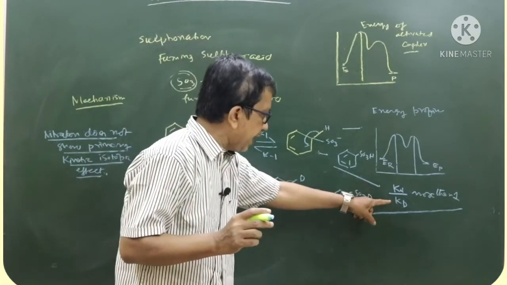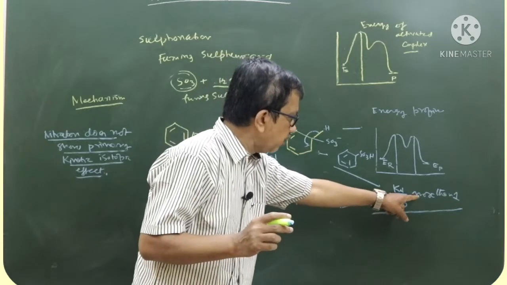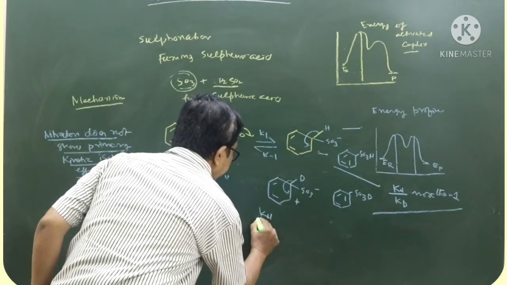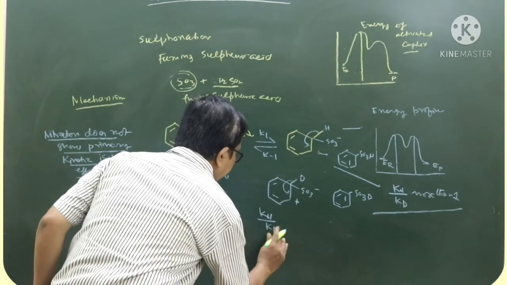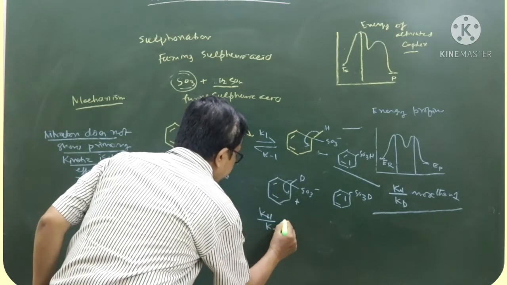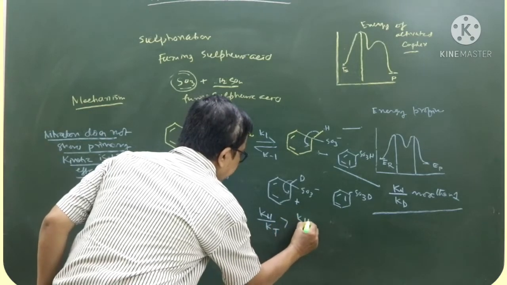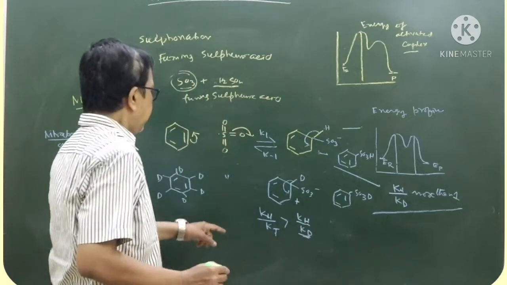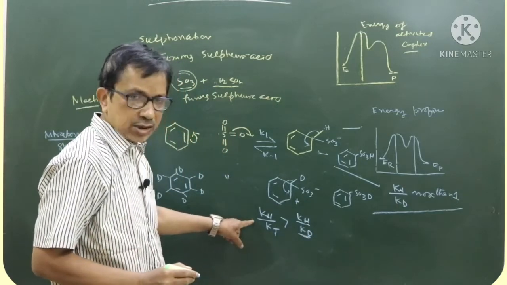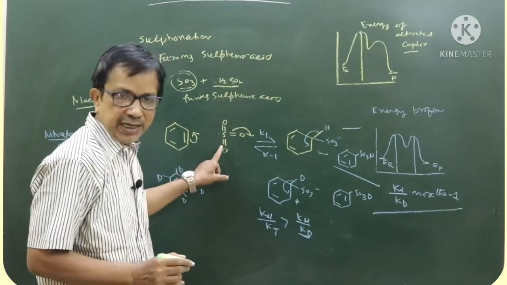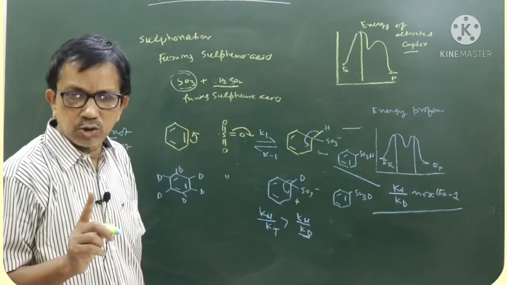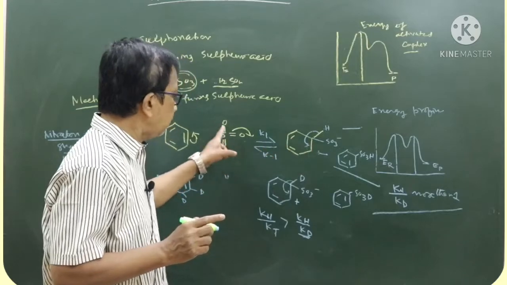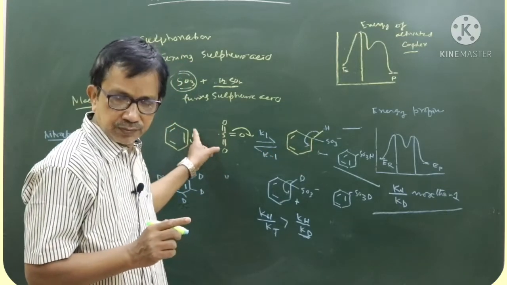KH by KT will be more than that of KH by KD. That means KH by KT, T is an isotope of hydrogen, tritium, is more than KH by KD. That means it shows primary kinetic isotopic effect, this is different from other reactions, number 1. Number 2, in this case there is a chance of desulfonation also.